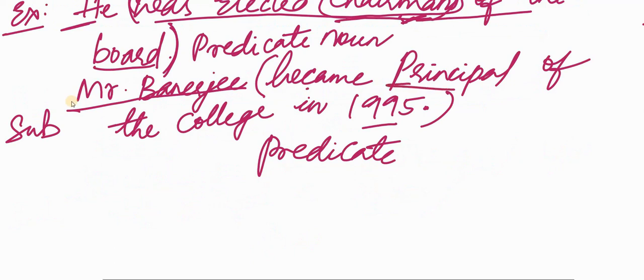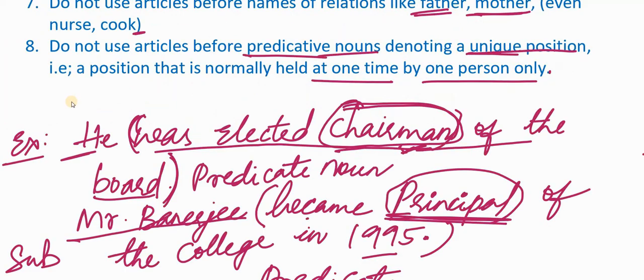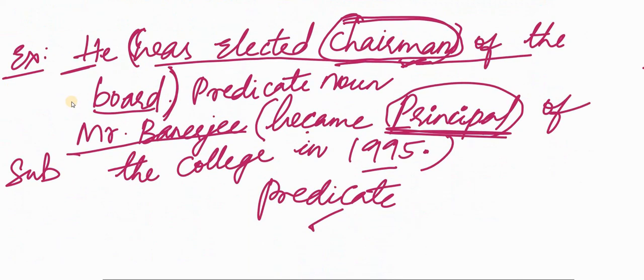Obviously, it's the position of principal. Again, there cannot be 10 principals to an organization. It is a unique position. It is a predicative noun because it is in the predicate part of the sentence. The position of the principal is unique, and this position is normally held at one time by one person. We don't use any article before such predicative nouns.